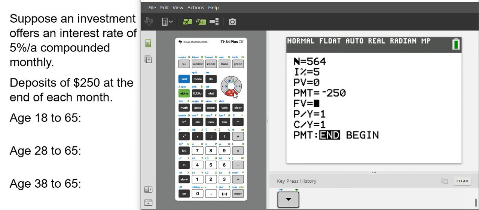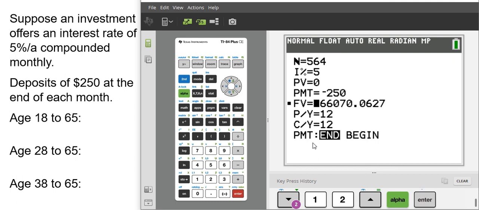Future value is what we're trying to solve for. And payments and compounds are both 12. And the calculator will automatically fill the compounds per year in for us. So the future value here is what we're looking to solve for. And we'll go alpha solve. And here we can see over 47 years, $250 a month, we would have $566,000, which is a good amount.